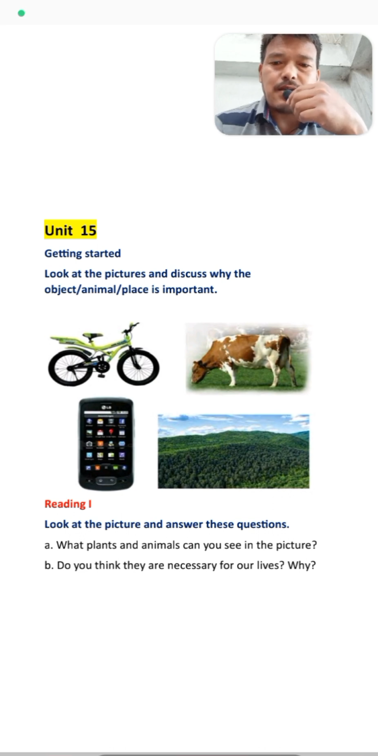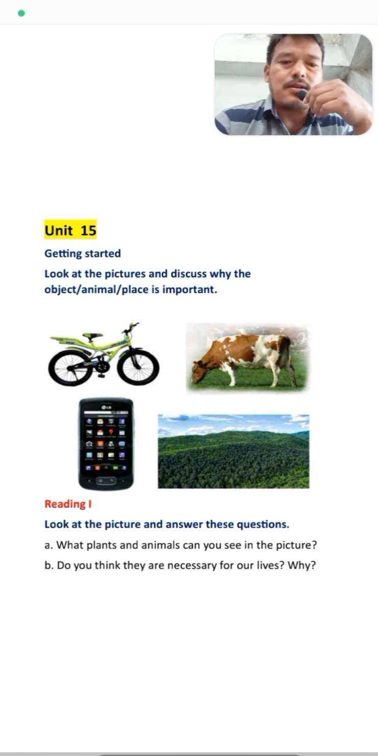This first object, the cycle, is important to our life. You can see riding a cycle makes us healthy and fit. It's a good means of doing exercise, and that's why it's an important object of our life. And in the second picture, we can see a cow, a very useful animal in human life. It gives us milk, and its manure can be used as a rich fertilizer for agriculture. That's why the cow is very important.